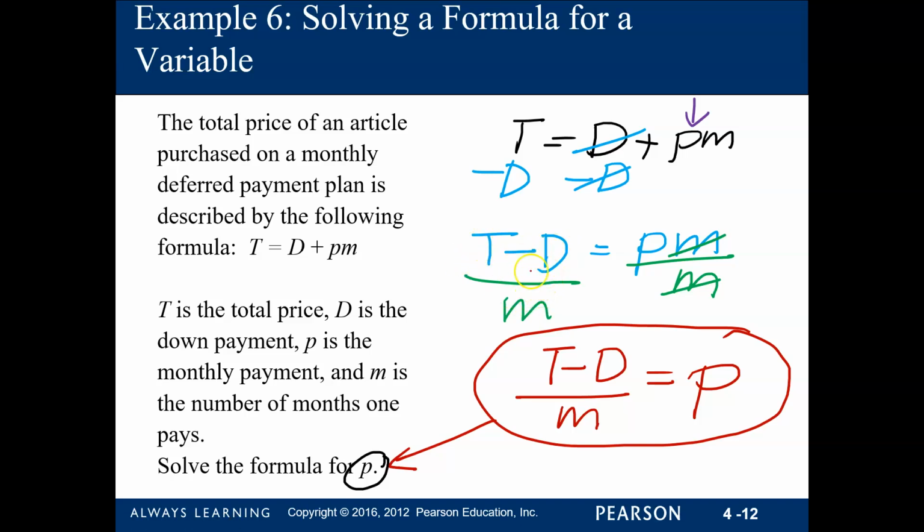That is how you can rearrange your formulas if you are solving for a specific variable. So your goal is to isolate that variable and then do all the operations for the other variables together with that target variable. And that's everything for applications of linear equations.